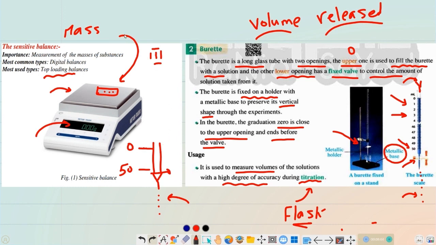So we know that the balance is used to determine the mass, and the burette is used to determine the volumes, especially the volume of the solutions released or taken from the burette, and the burette needs a holder to keep it vertical during the chemical experiment. And we said that any tool has two openings. The place that the solution is released from is where the end of the graduation is. So here the solution is released from the lower opening, so the end of the graduation is near the lower opening. Let's keep going.